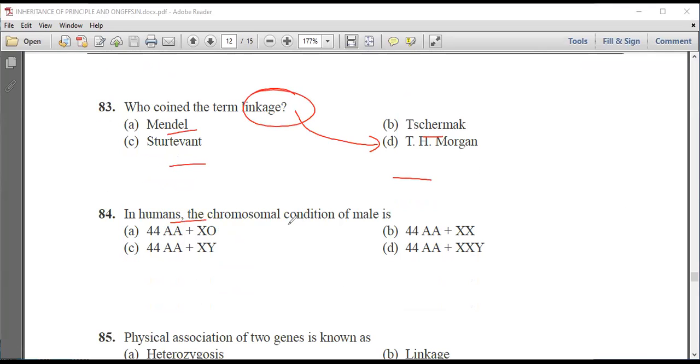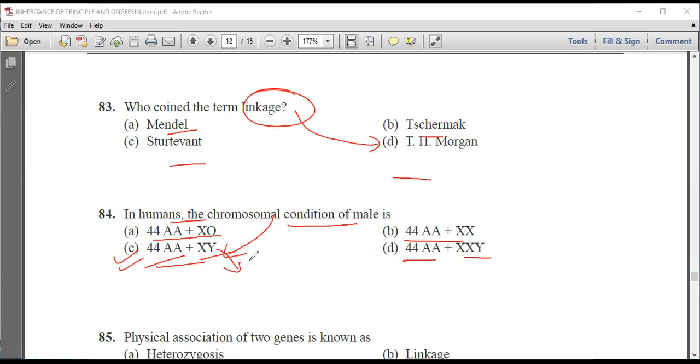In humans, the chromosomal condition of male is 44 autosomes plus XO, 44 autosomes plus XX, 44 autosomes plus XY, or 44 autosomes plus XXY. We know that the condition of male is 44 autosomes plus XY.